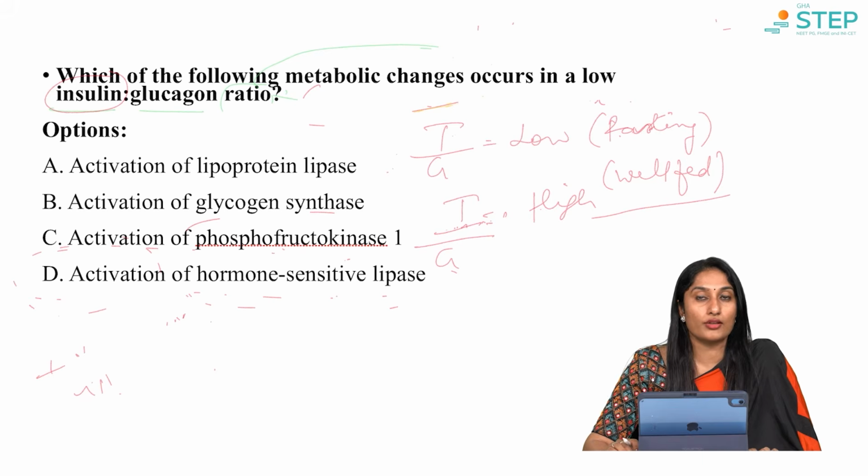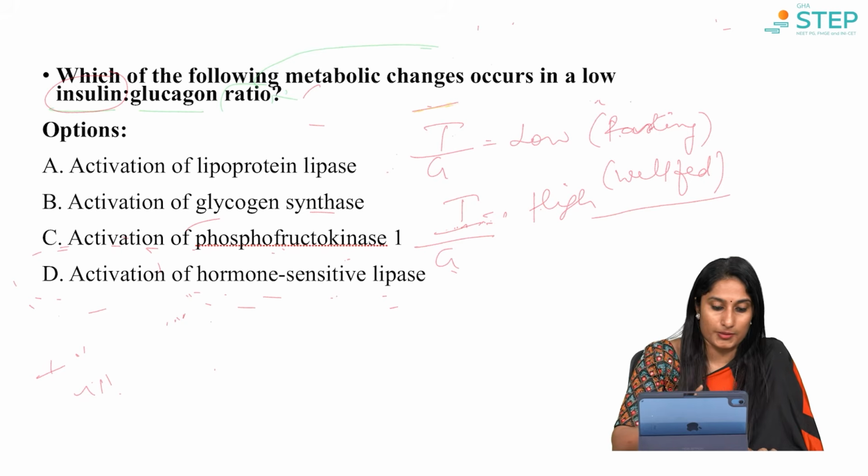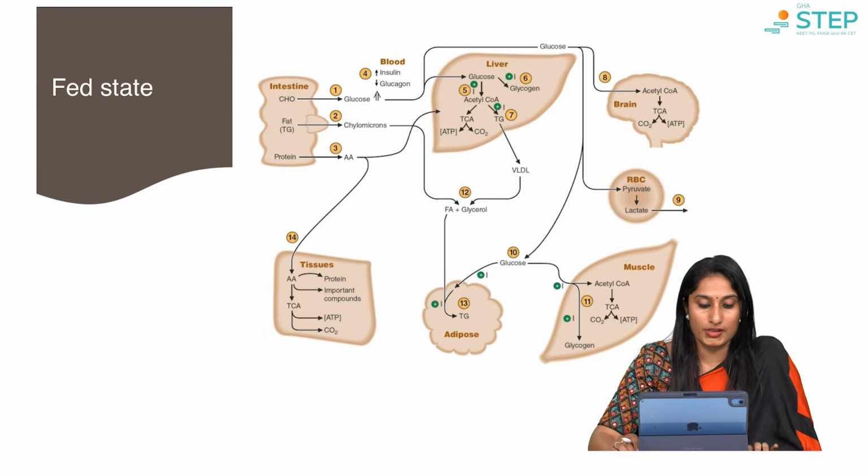Low insulin glucagon ratio means less insulin, more glucagon. So it will lead us to a path which is going to cause catabolism, and here it is activation of hormone sensitive lipase, and I have given the explanation for the same.